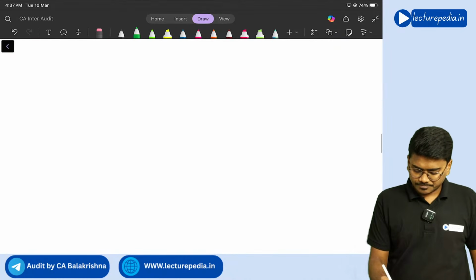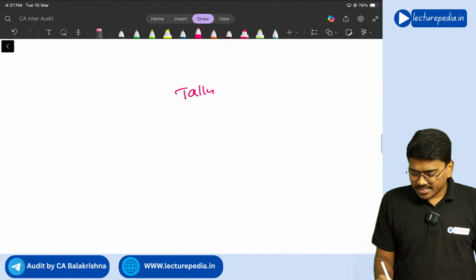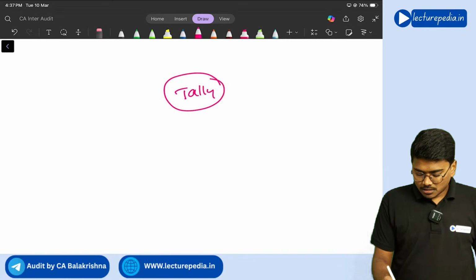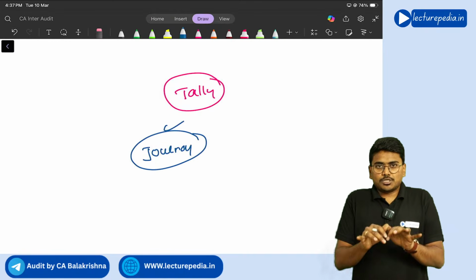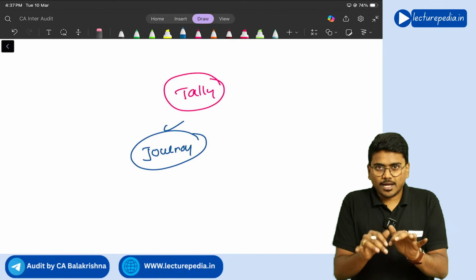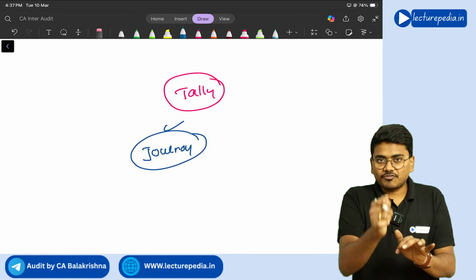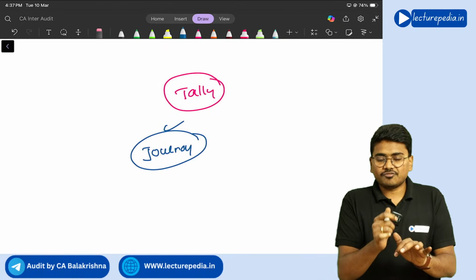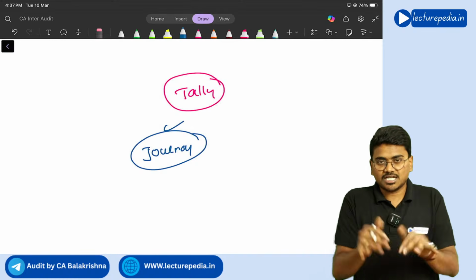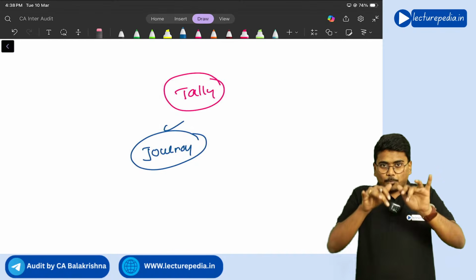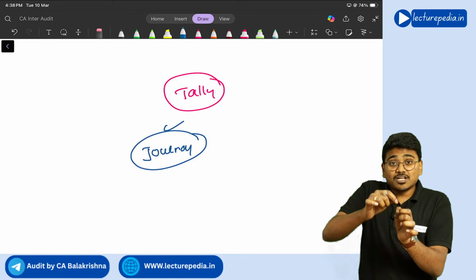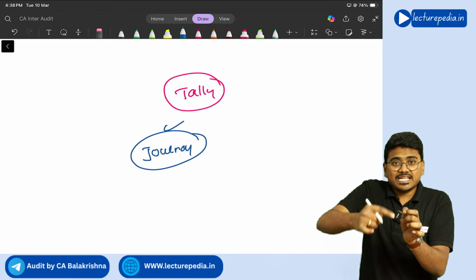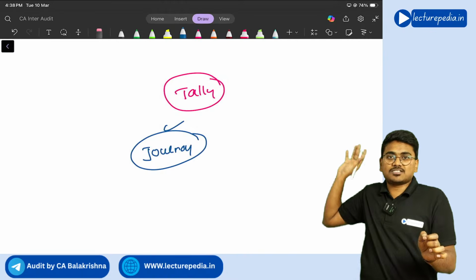In Tally, the input you give is a journal entry, the starting point of entering a transaction. Once you pass a journal entry, it will be processed by the Tally software in different ways.